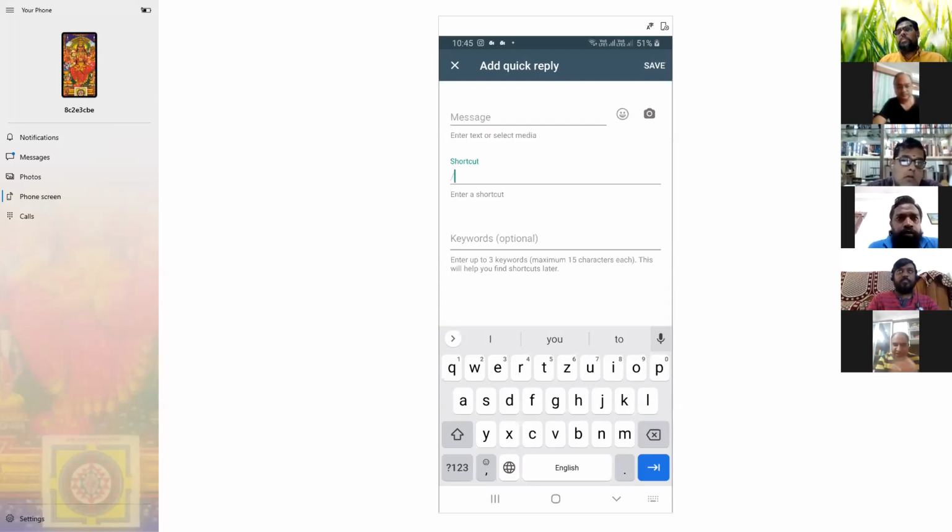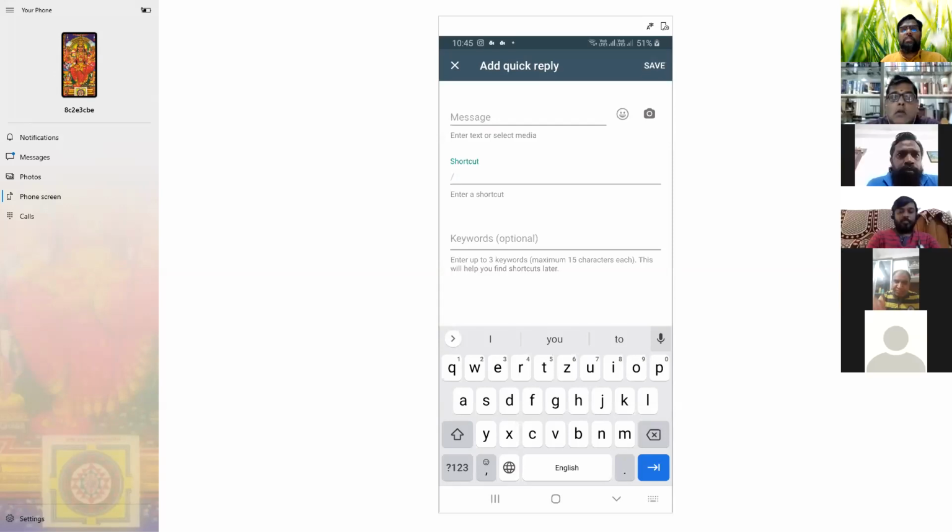Everything, so the current offer is this. And in the shortcut, you write slash offer. So whenever a customer asks what are the current offers that you have, then you can say slash offer, and the offer message with the full details will go to the customer. Yeah, Srikanth, before you joined, we discussed, but not in detail. We discussed the same thing before you joined.